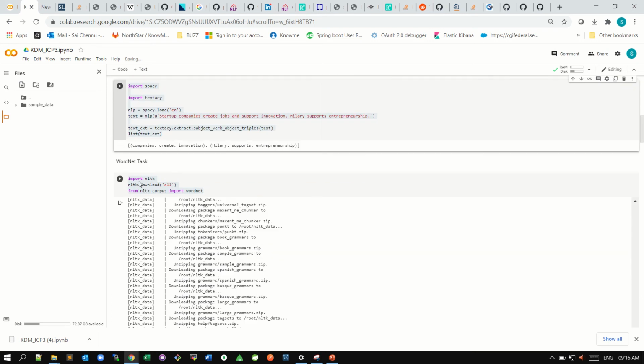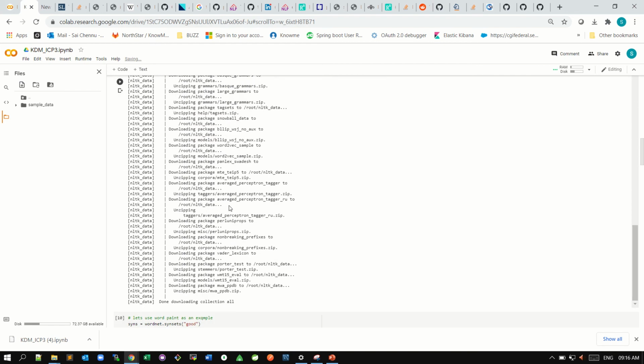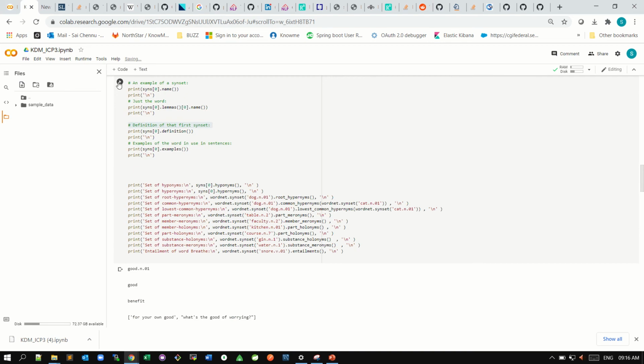And coming to the WordNet task, in this task we have multiple tasks. This is also the same kind of extraction, but we have many operations here, we are extracting hypernyms. There are many types of hypernyms. One is root hypernym, common hypernyms, and lowest common hypernyms. In the same way, we have meronyms, member meronyms, part meronyms, and all those things. And coming to holonyms, we have part holonyms, substance holonyms, and we also have substance meronyms.